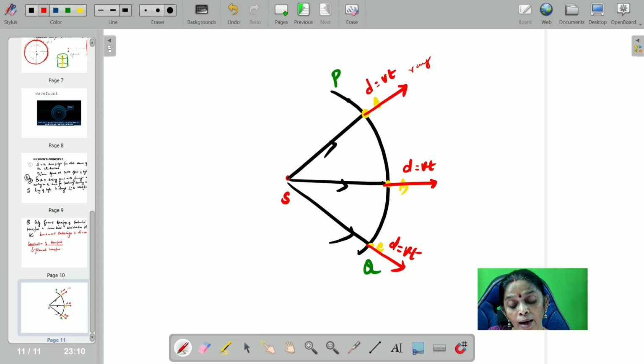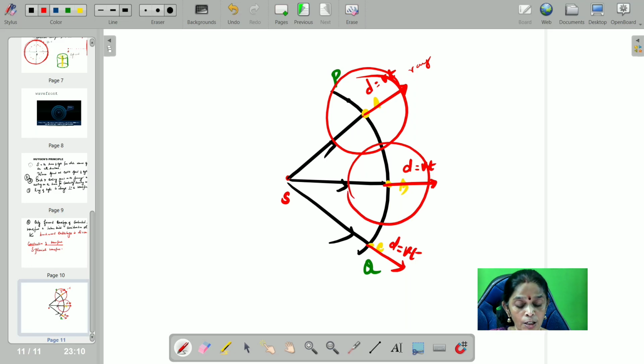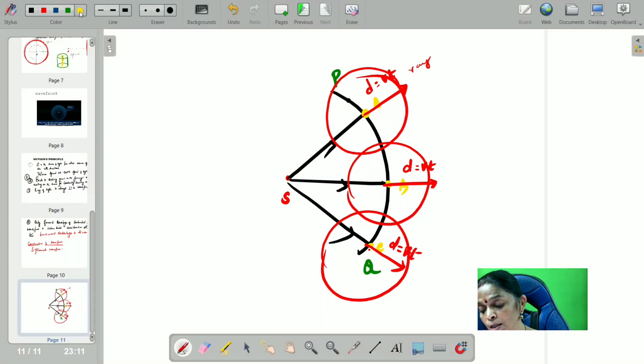Now, with A as center and Vt as radius, draw a sphere. Similarly, with B as center and Vt as radius, draw a sphere. With C as center and Vt as radius, draw a sphere. Now draw a tangent to all the spheres. I have drawn a tangent to all the spheres, back as well as front.